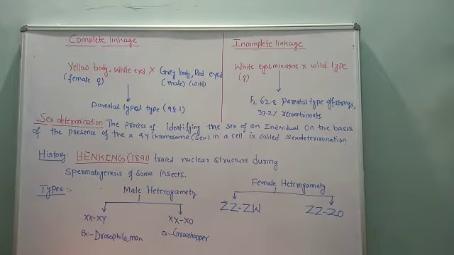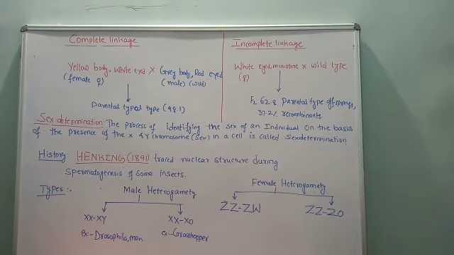First of all, we have already defined complete linkage. Complete linkage is possible when the genes are very closely linked with each other on the same chromosome, which results in the formation of parental types. That is the ultimate effect of complete linkage. So here we have two types of linkage: complete and incomplete.